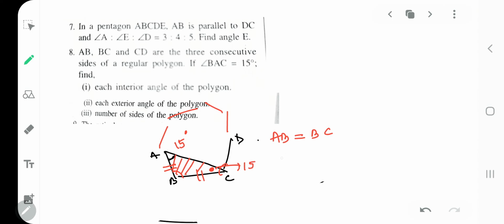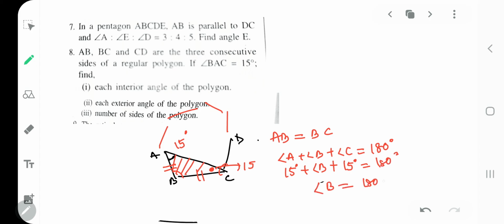In an isosceles triangle, we know that by the angle sum property, angle A plus angle B plus angle C will be 180. Angle A is 15 because it is given. Angle B we do not know, we have to find. Angle C is 15 because it's an isosceles triangle, so base angles will be equal. From there you will get angle B is equal to 180 minus 30, that is 150. So you got angle B as 150.